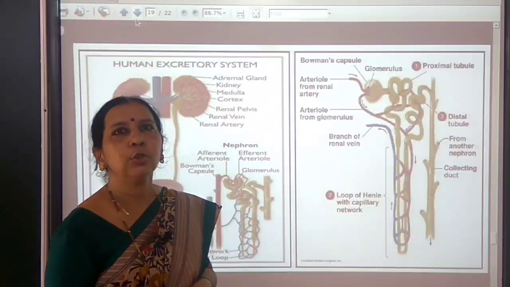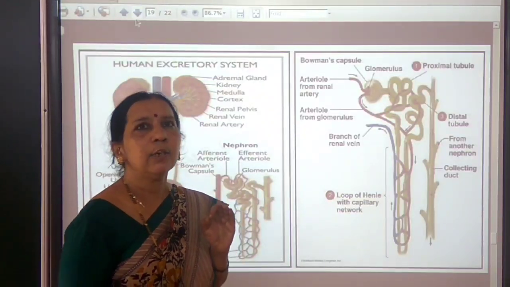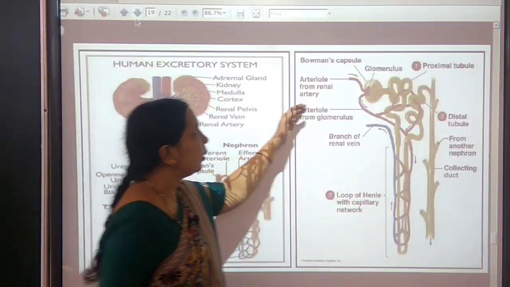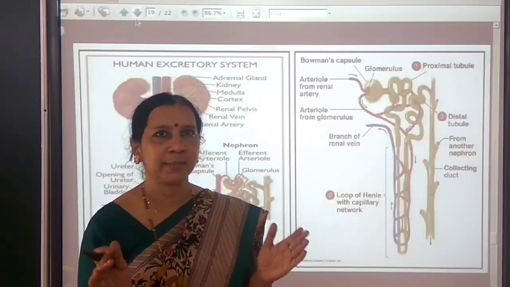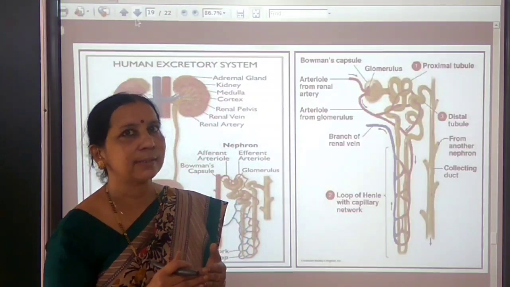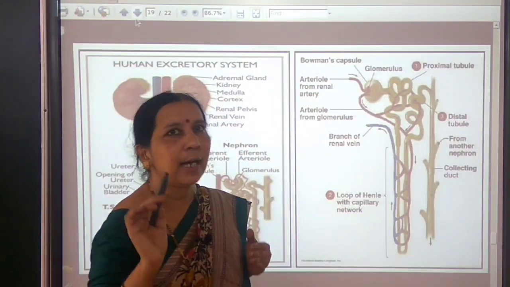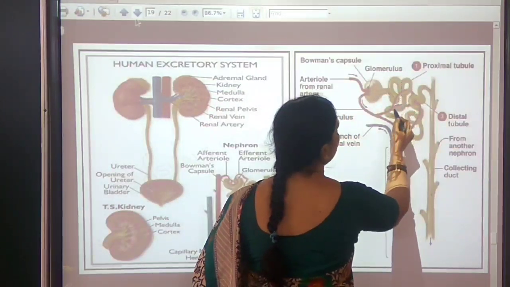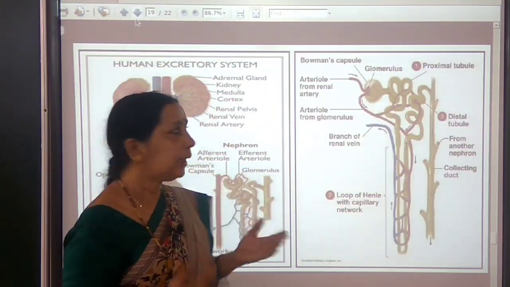Now, how is urine produced in our body? So, what is the function of kidney? I said it filters the waste materials from the blood, so that when the blood enters into the glomerulus, here ultrafiltration takes place. Ultrafiltration in the sense all the essential and non-essential substances from the blood are filtered in the glomerulus. We call this ultrafiltration. Then this filtrate enters through the Bowman's capsule into the first part of the renal tubule called proximal convoluted tubule.